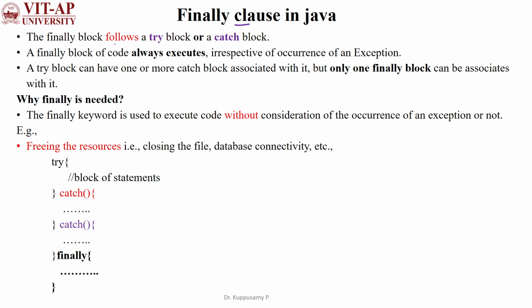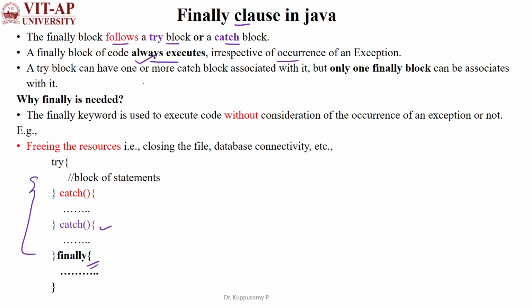The finally block follows a try block or a catch block in the Java program. In this syntax, the finally class is following the catch class. The finally block of code always executes irrespective of the occurrence of an exception. That means either an exception may be raised by the try block or may not be raised by the try block, but the finally class will always be executed.